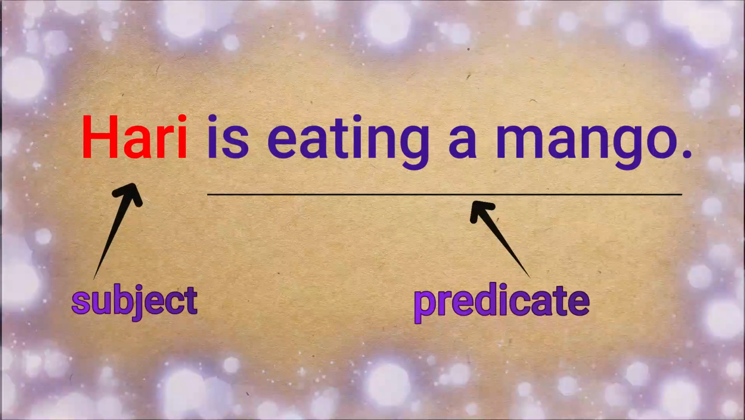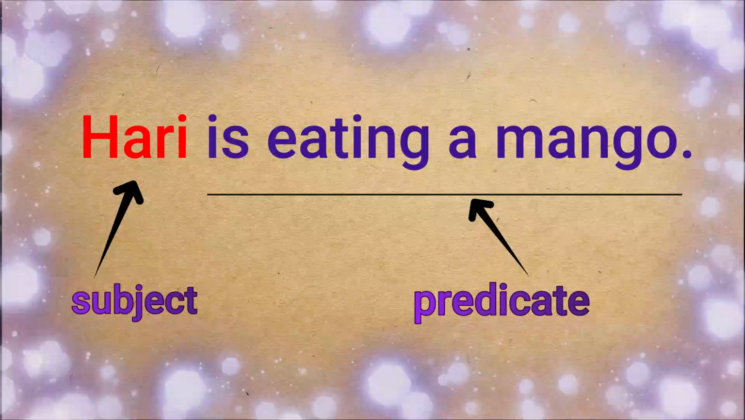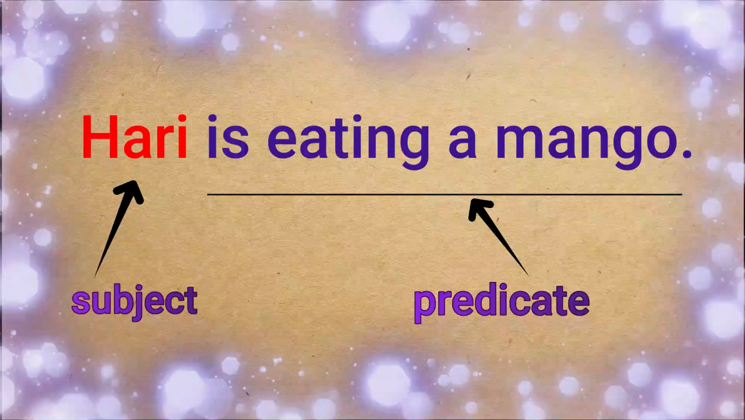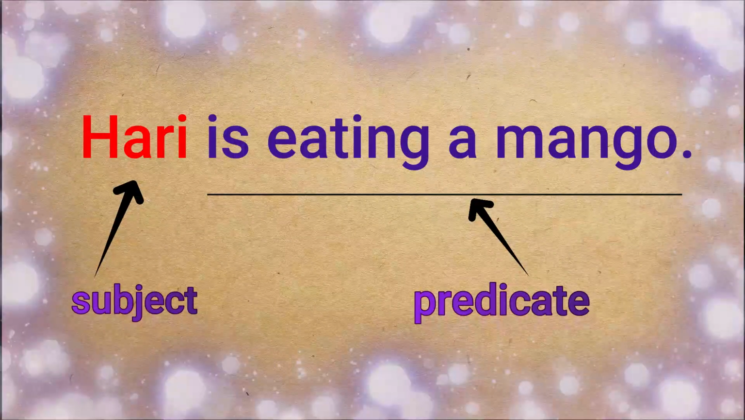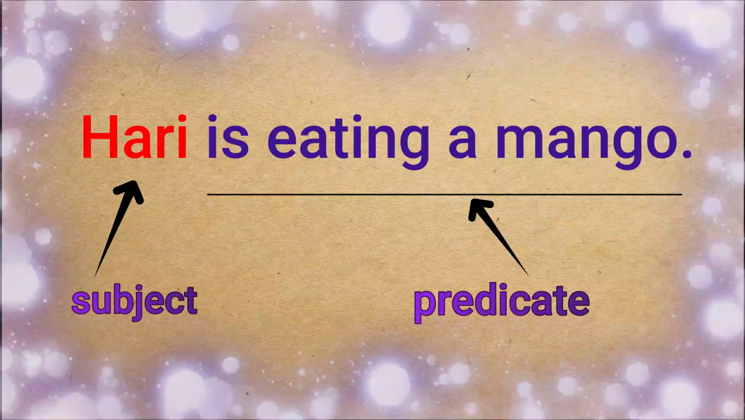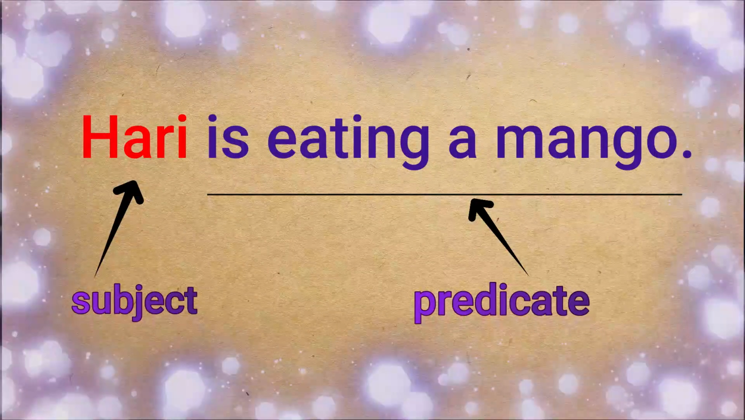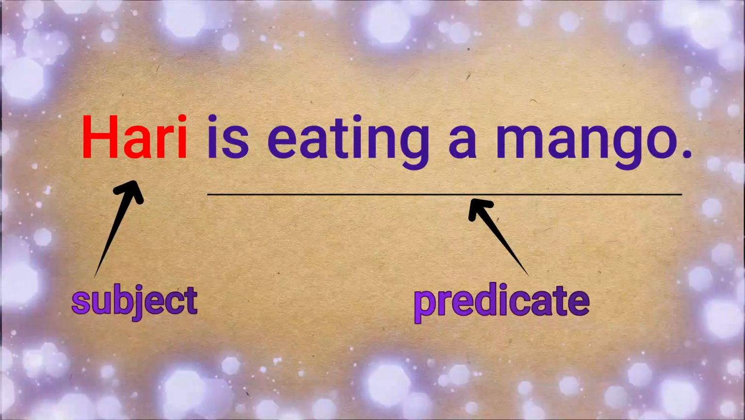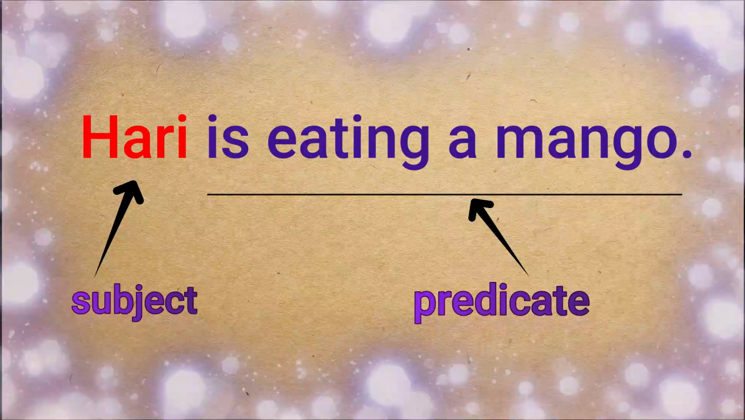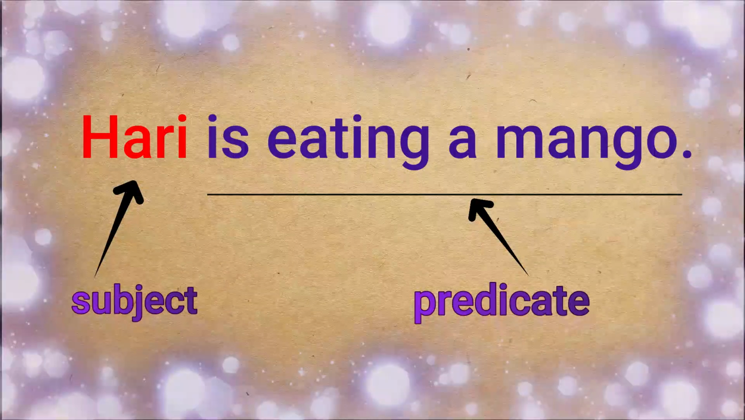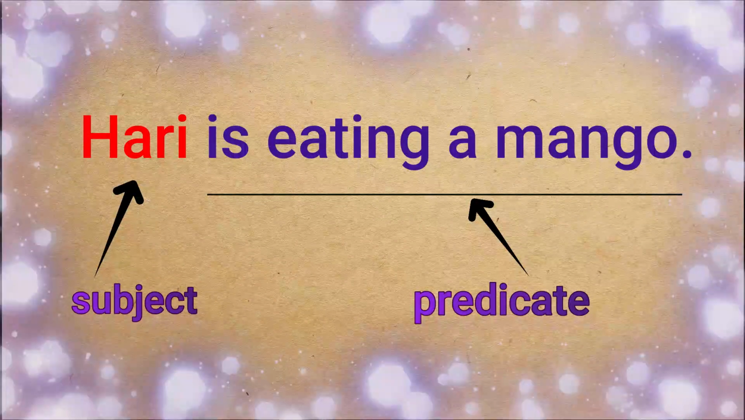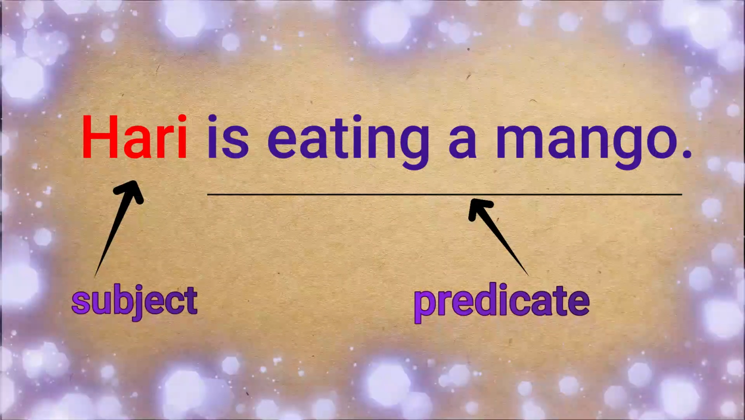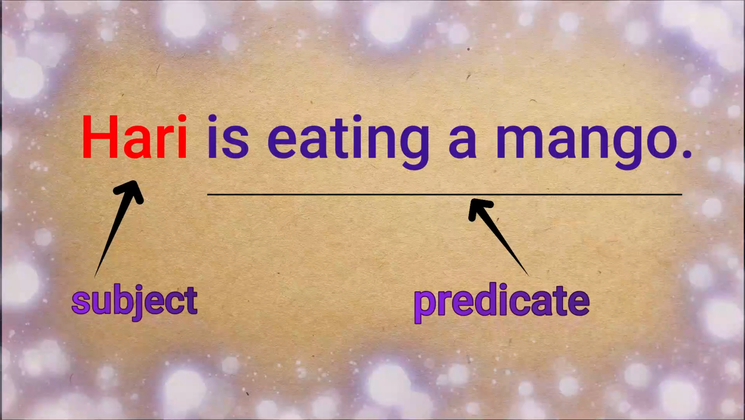Hari is eating a mango. Who is eating? The answer of who is Hari. So Hari is the subject. And what is this subject Hari doing? He is eating a mango. Is eating is a verb. Is eating a mango is the predicate and it has a verb in it, is eating.